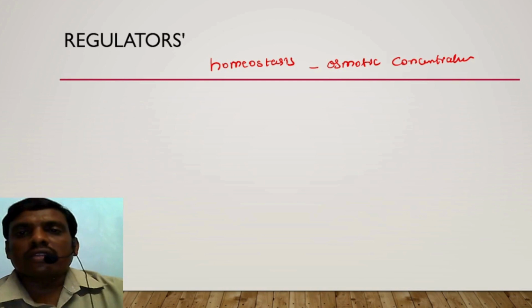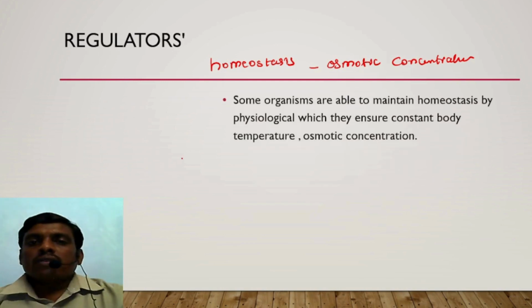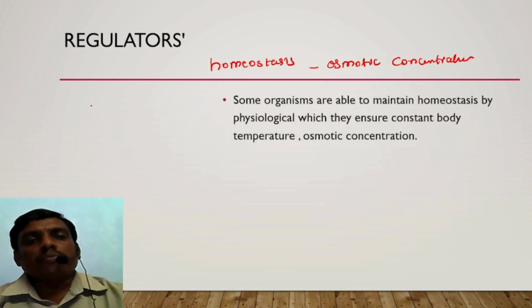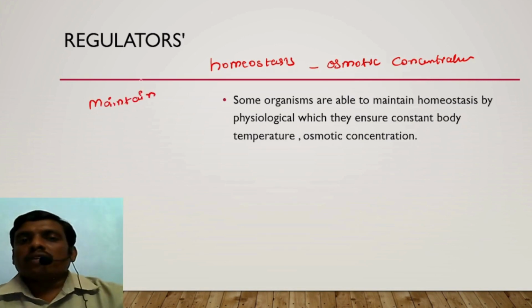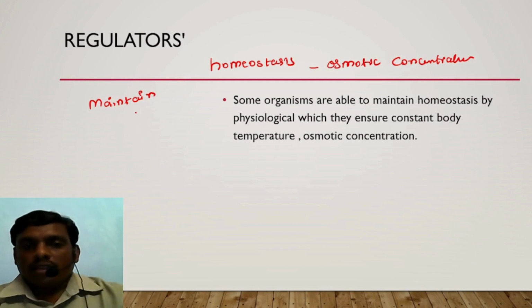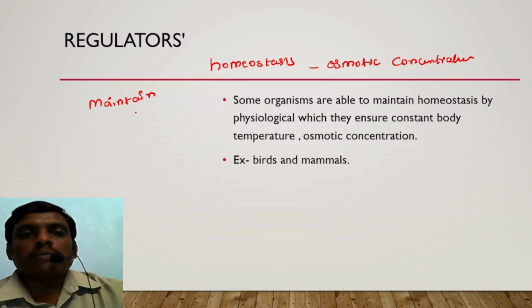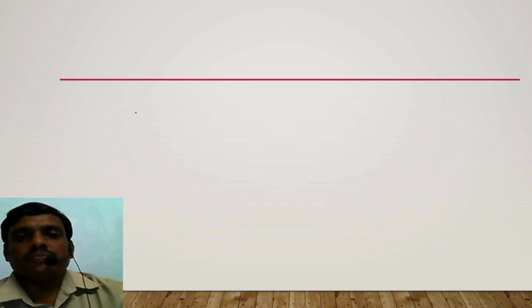Next, what are regulators? Some organisms are capable of maintaining a constant internal temperature. Such organisms are called regulators. Example, all the birds and mammals are considered as regulators.